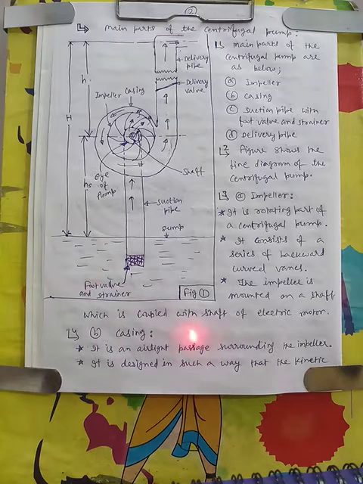And second is casing. Casing is airtight. This impeller is the central part of the pump, and the casing covers this impeller, and it is airtight. Even air cannot enter in this casing. Apart from the water entering from this inlet, there is no way for air to enter inside this pump. So there are three types of casing.